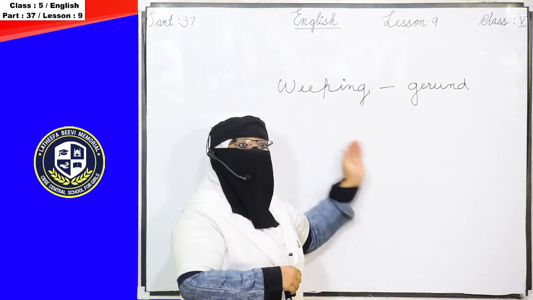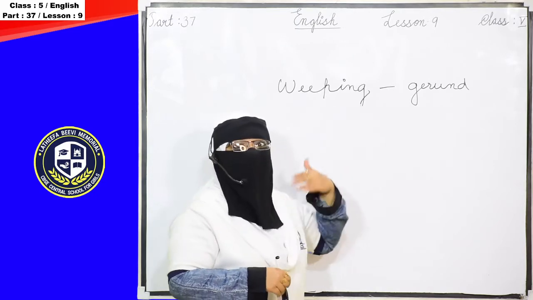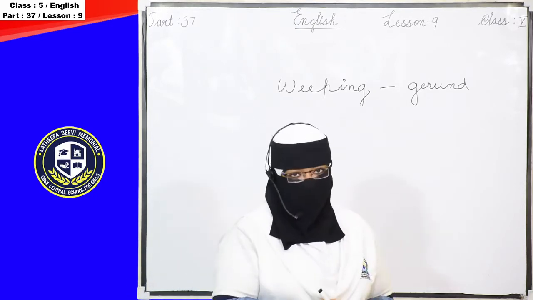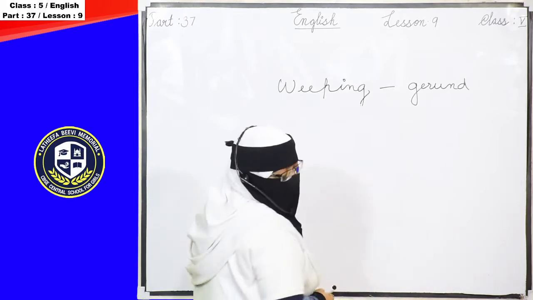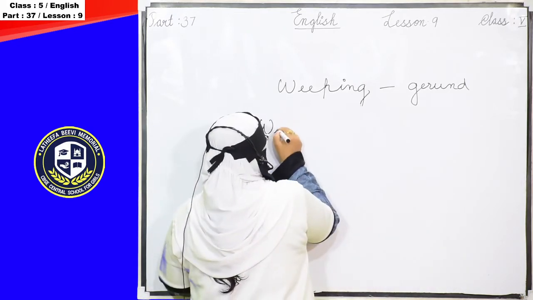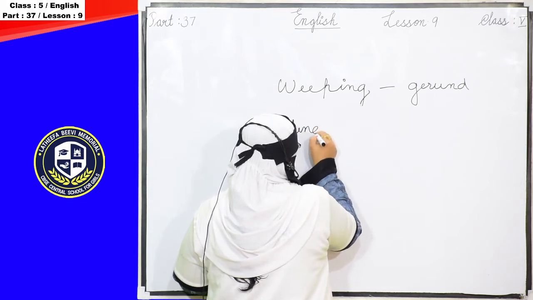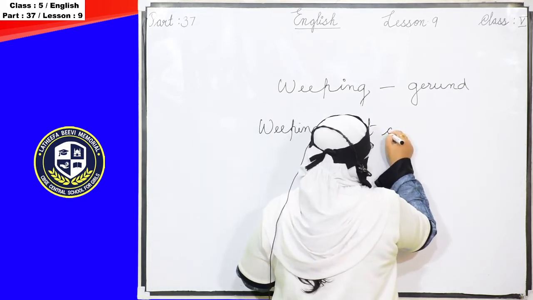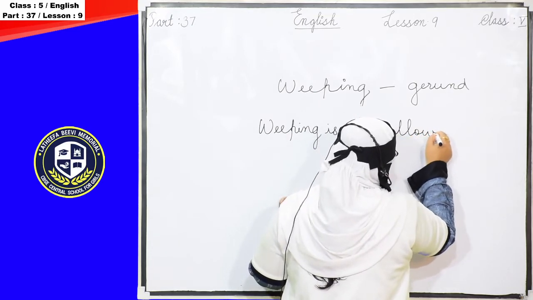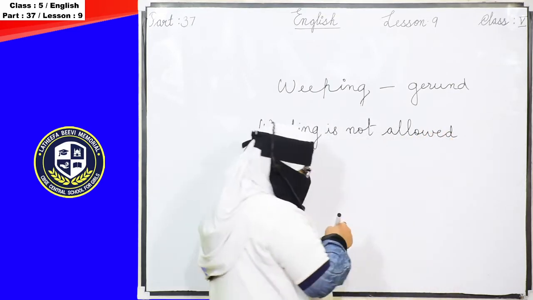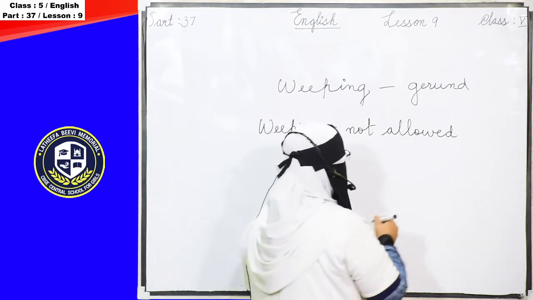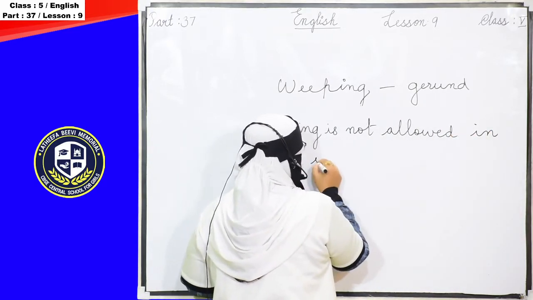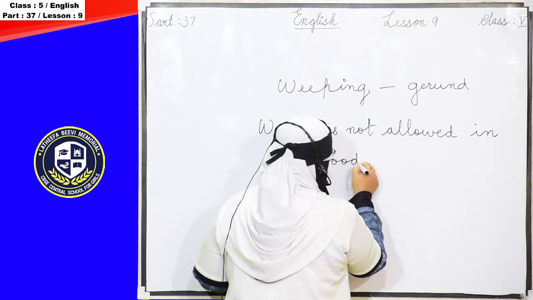Now that verb we used as a noun in a sentence. So what sentence? Weeping is not allowed in my woods.